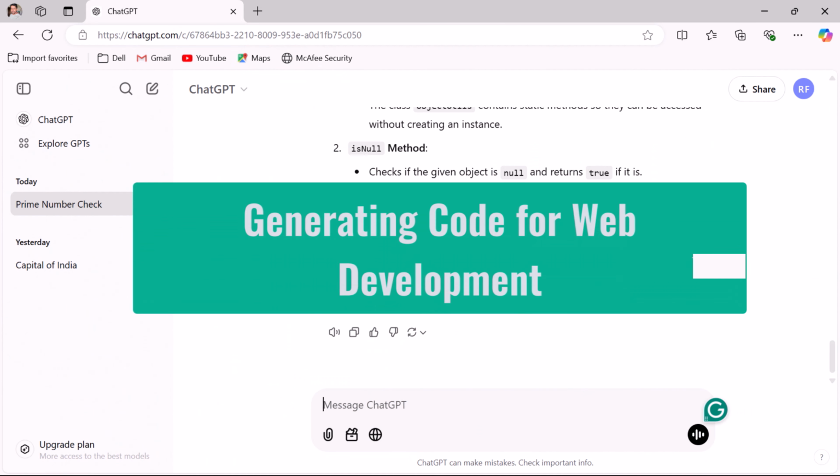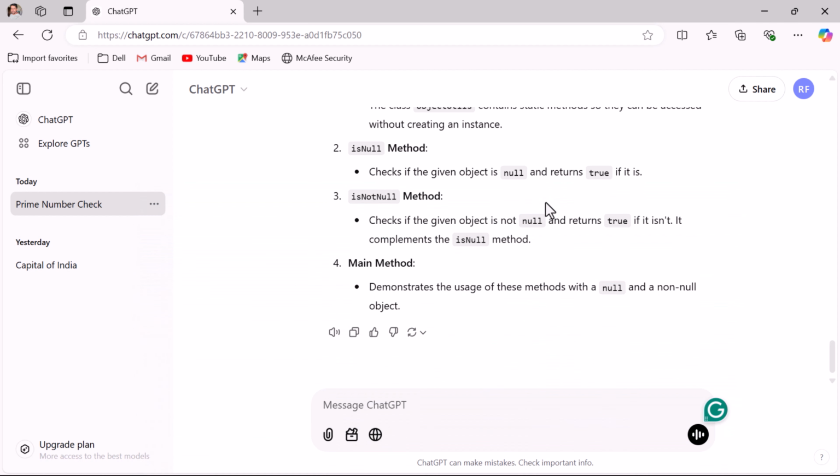Next, let us see how ChatGPT generates code for web development. Let us say you need an HTML form with fields for name, email and message. Then here just ask ChatGPT with the prompt: generate an HTML form with fields for name, email and message.